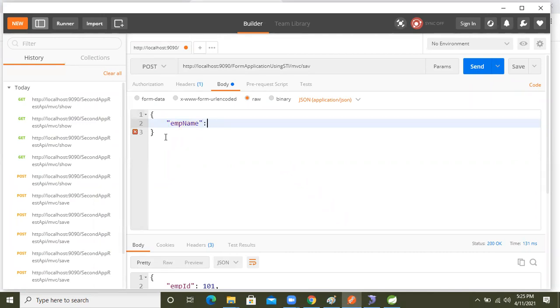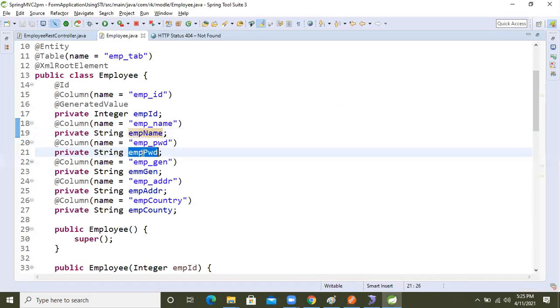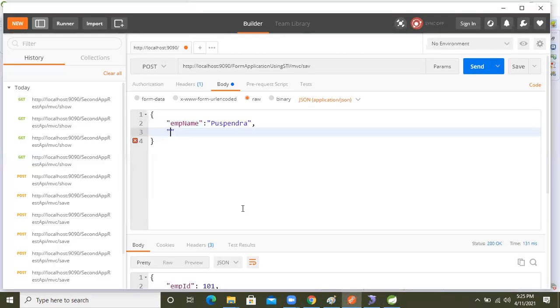Another one is the employee name. Employee name is Pushpendra, right? Comma. Another one is the employee password. Copy it and paste it. For the password, I'm taking 1234@321. Okay, fine, guys.